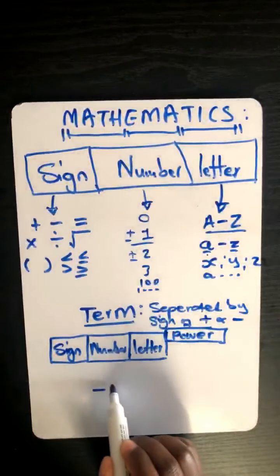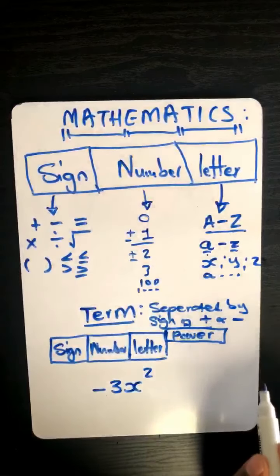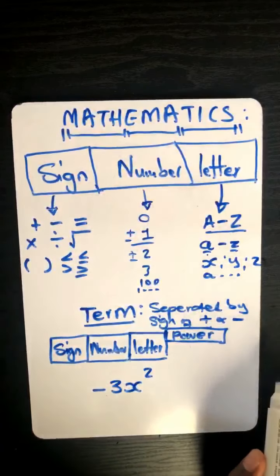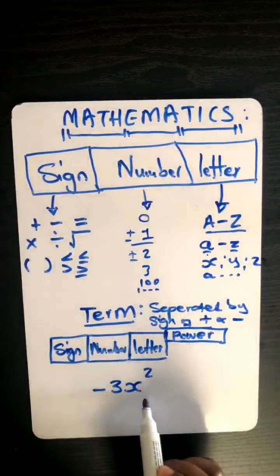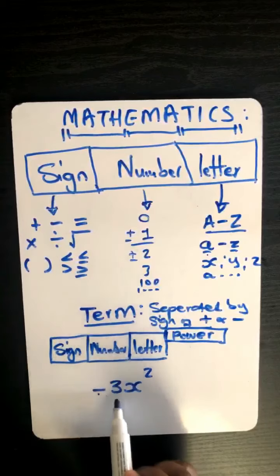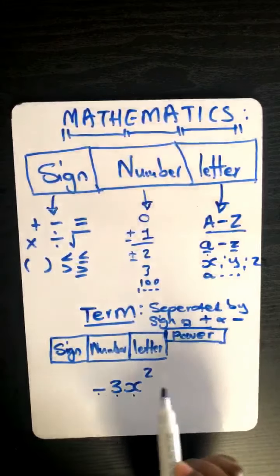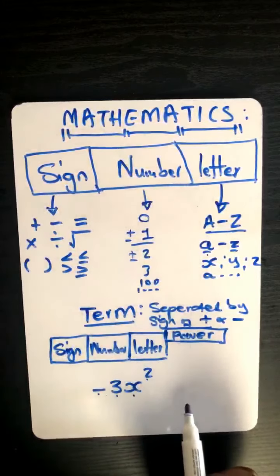You can have something being negative 3x, let's say, squared. So what are we having there, Yolo? This thing is a term and it has a sign of a negative, it has a number of 3, it has a letter of x, it has a power of a positive 2.